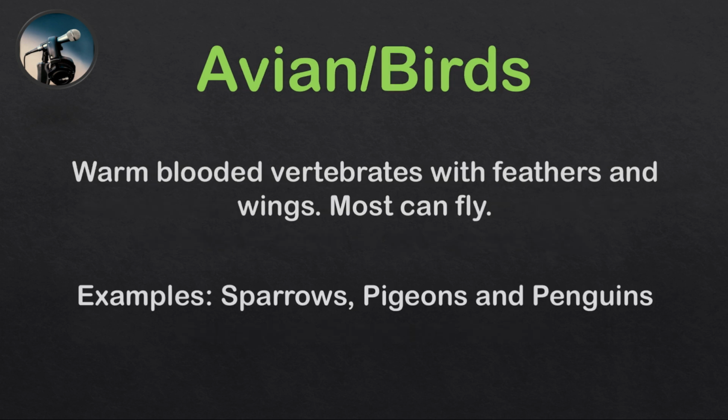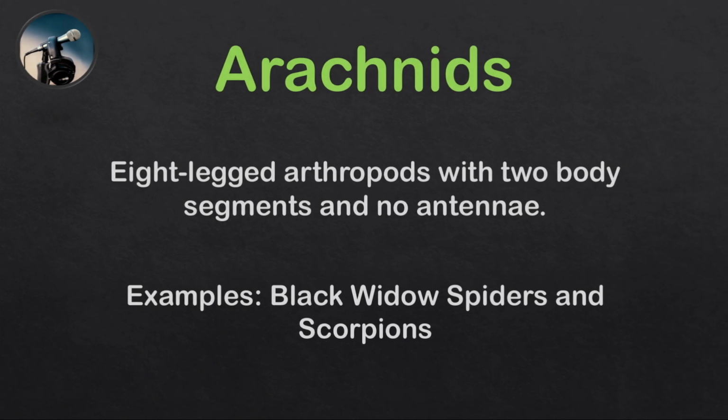Avians or birds. Warm-blooded vertebrates with feathers and wings. Most can fly. Some examples are sparrows, pigeons, and penguins. Arachnids. Eight-legged arthropods with two body segments and no antennae. Black widow spiders and scorpions.